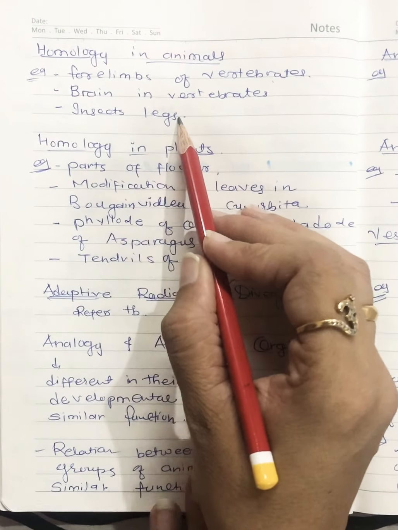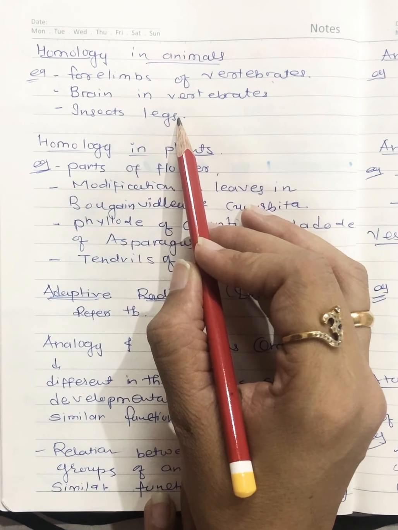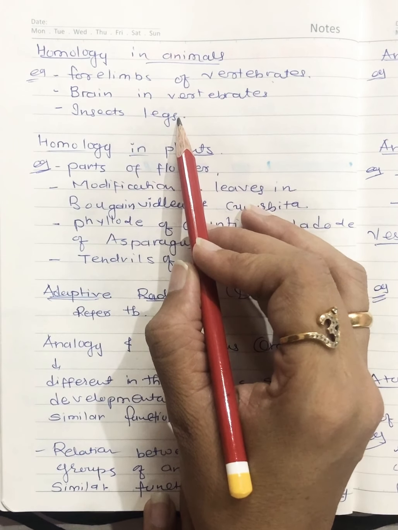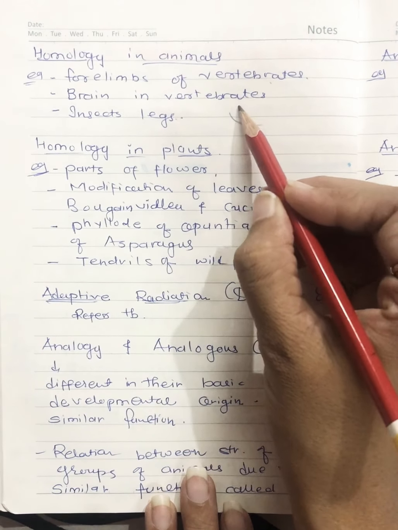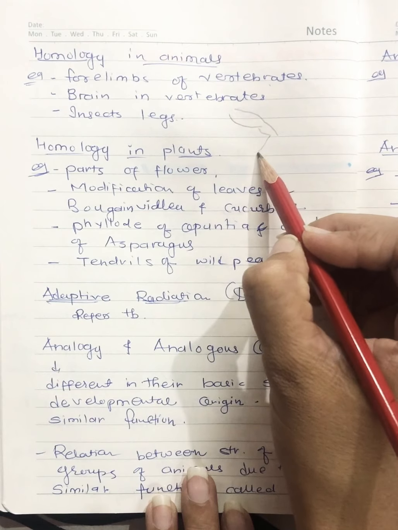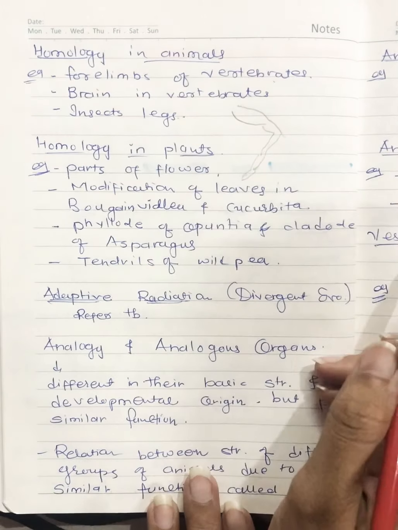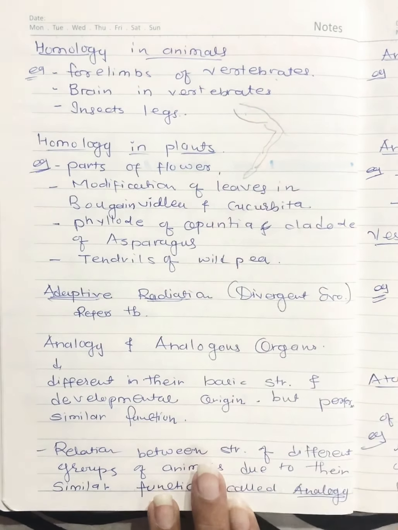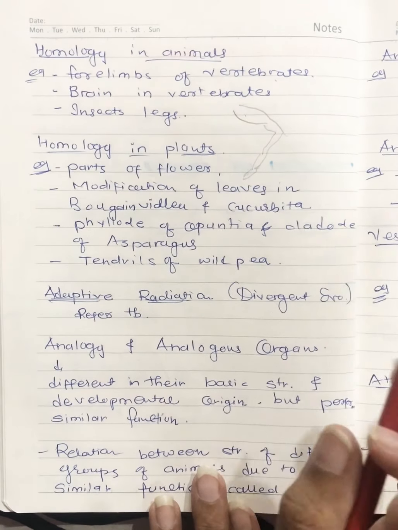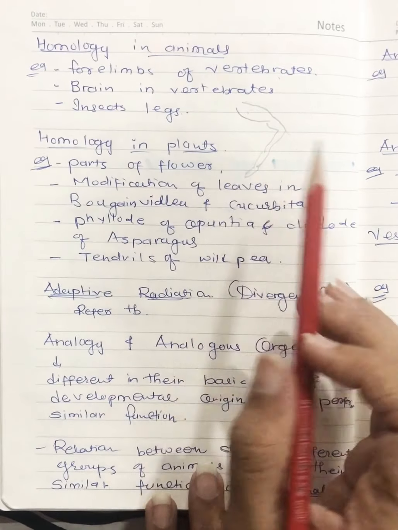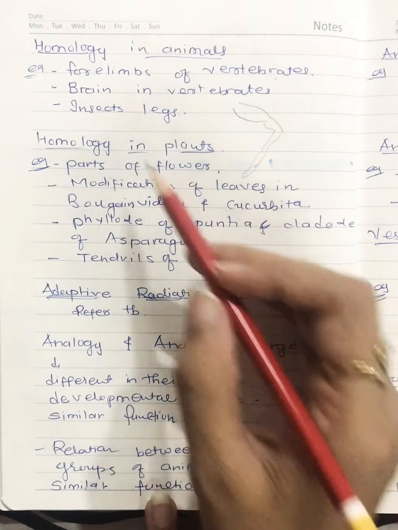Then insects' legs. Insects' legs consist of five parts. If you remember, in 11th standard NEET part, we have already talked on this. There is a diagram like this. Five different parts: coxa, I don't exactly remember every one, femur, tibia, tarsals, right? So they have similar parts but functions are different. This is all about animals.